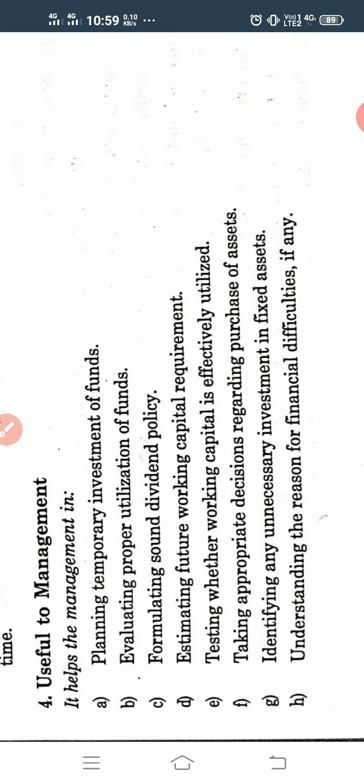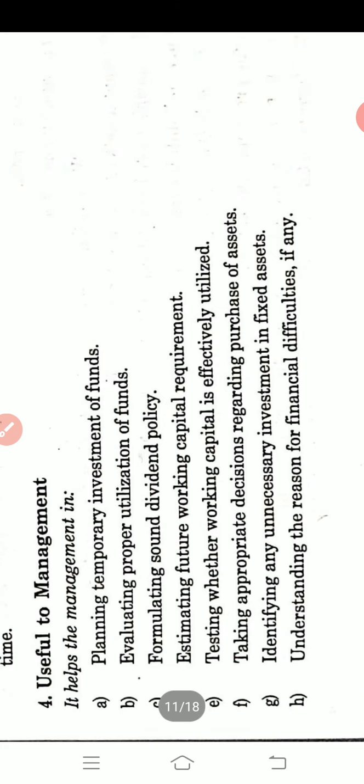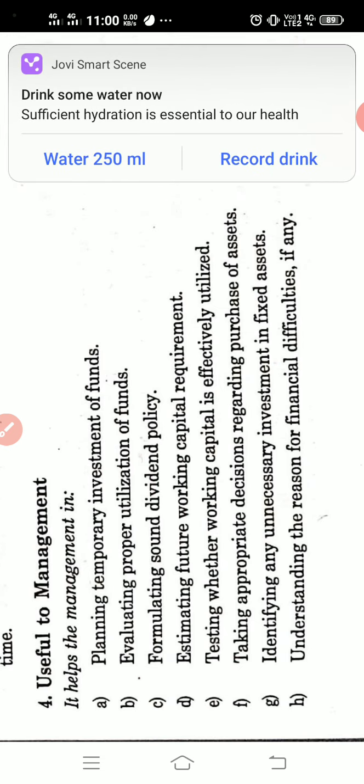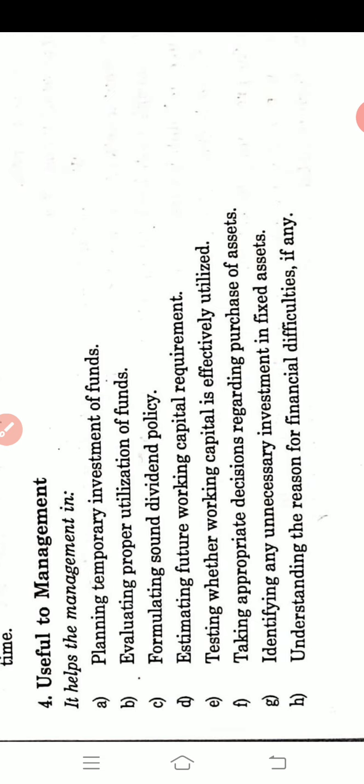Sound means here fair dividend policy, where everyone will get the dividend. So in order to formulate that. Next is estimating future working capital. So it helps the management to estimate the future working capital requirement. Maybe in the future how much working capital is required by the business. So in order to determine that, it will help.